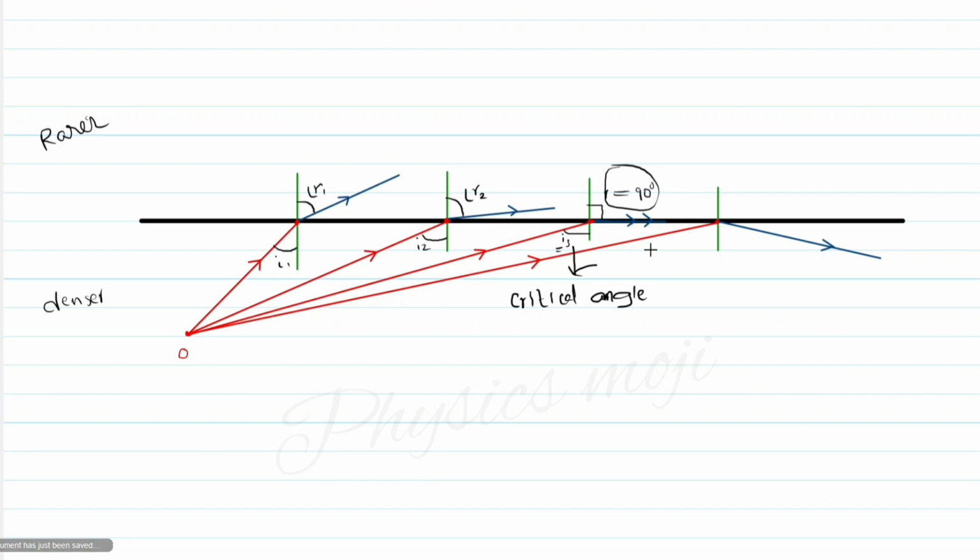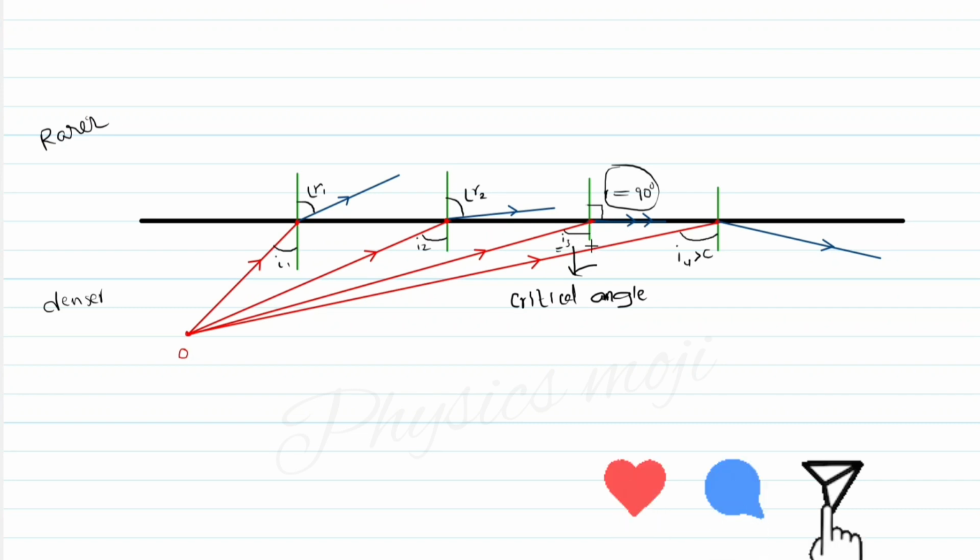What happens if I further increase my angle of incidence more than the critical angle? So this is my angle of incidence, and we can see that this angle of incidence is greater than the critical angle. So this is my critical angle, and here my angle of incidence is greater than the critical angle. If you observe, the light ray is not getting refracted, it is getting reflected into the same medium again.